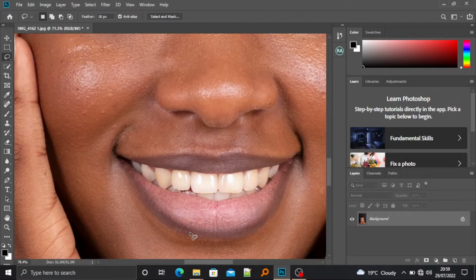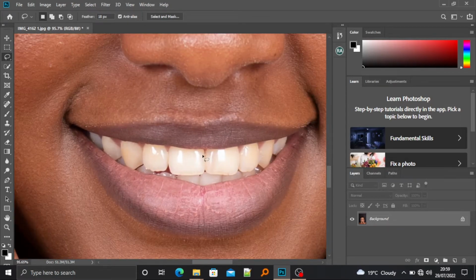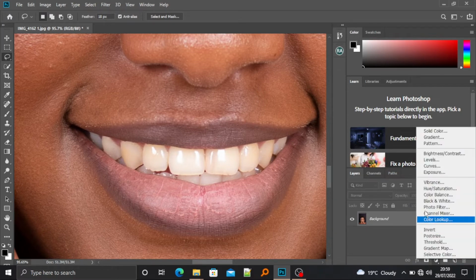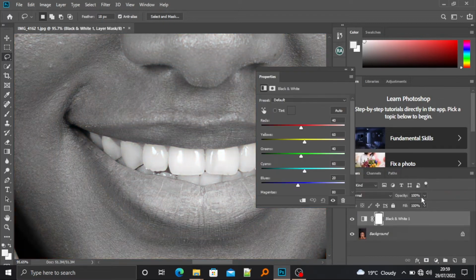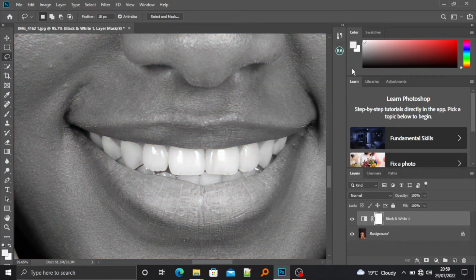So this is our image. The first thing you need to do is create a new black and white adjustment layer by clicking here and choosing black and white. Then you close this small window. From this window, you need to invert the layer. You press Ctrl I on your keyboard.